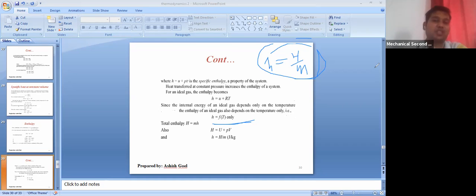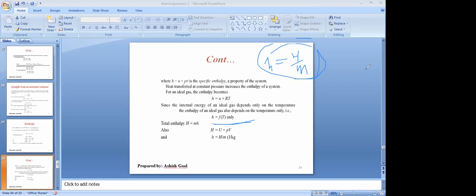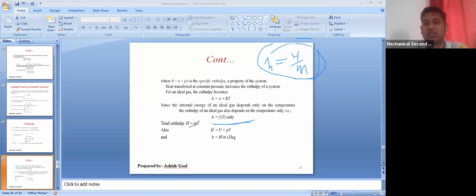Can we write or not? Please respond. Yes, sir. Okay, so you can see H is equal to mh. The absolute enthalpy or total enthalpy is mass into specific enthalpy. In a similar manner, for the total enthalpy equation, not the specific enthalpy, you can write capital H equal to capital U plus P into capital V.